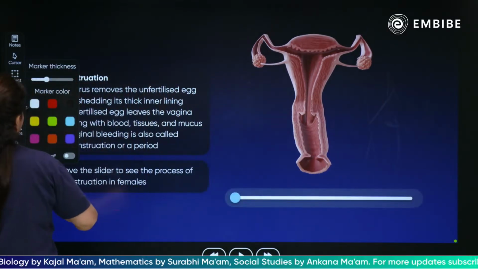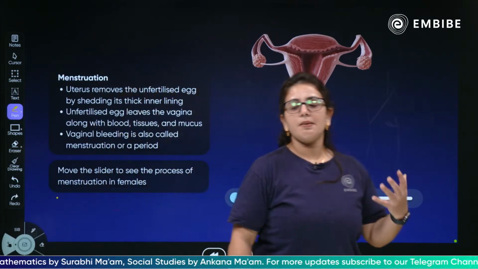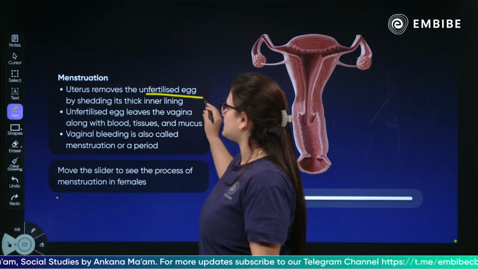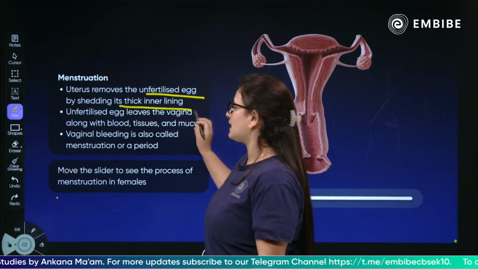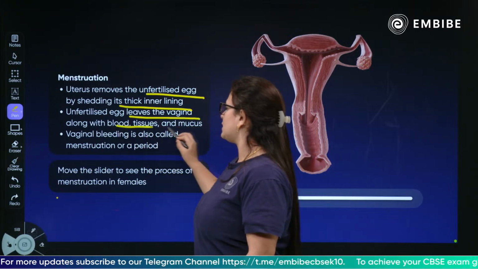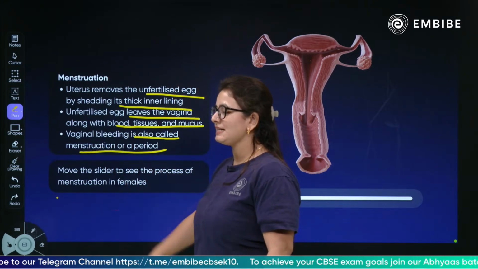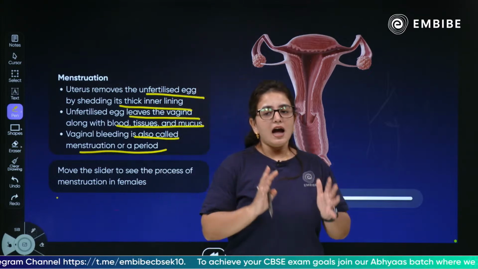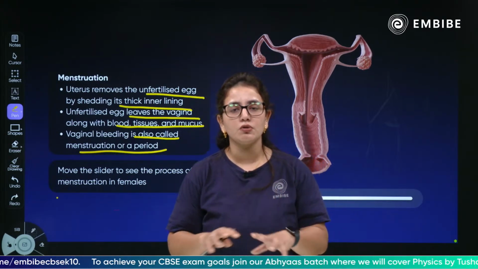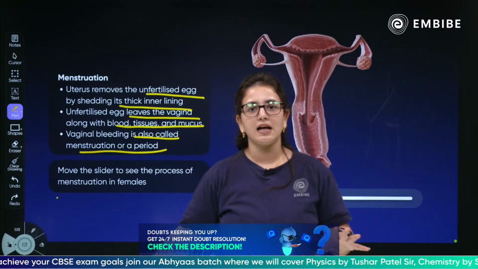Yes, the fusion of the egg cell and the male gamete has not taken place. So the uterus will remove the unfertilized egg by shedding its thick inner lining. The unfertilized egg leaves through the vagina along with blood, tissues, and mucus. Vaginal bleeding is called menstruation or a period. So children, the unfertilized egg, the mucus, and the blood lining are removed from the uterus through the vagina, which is also the birth canal.